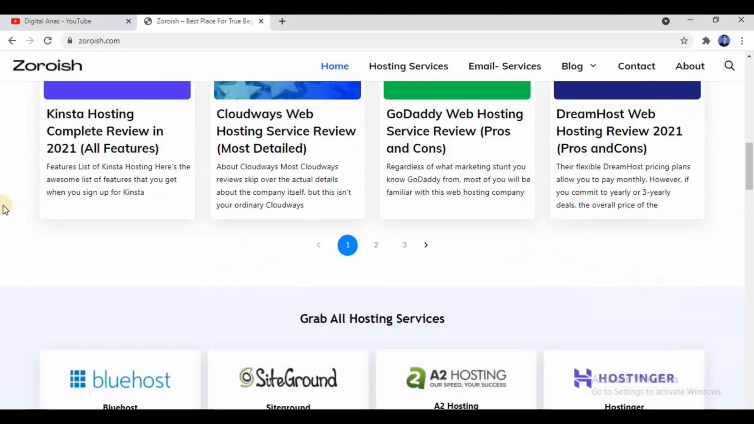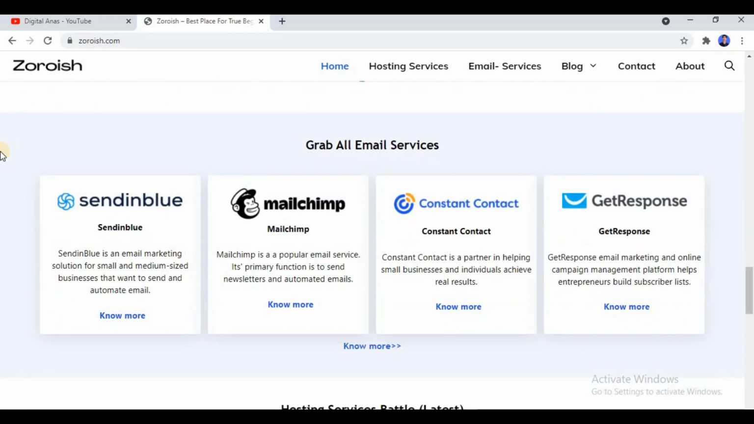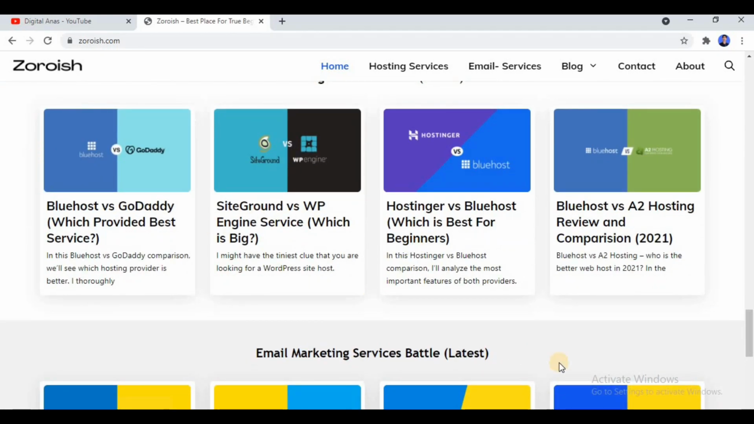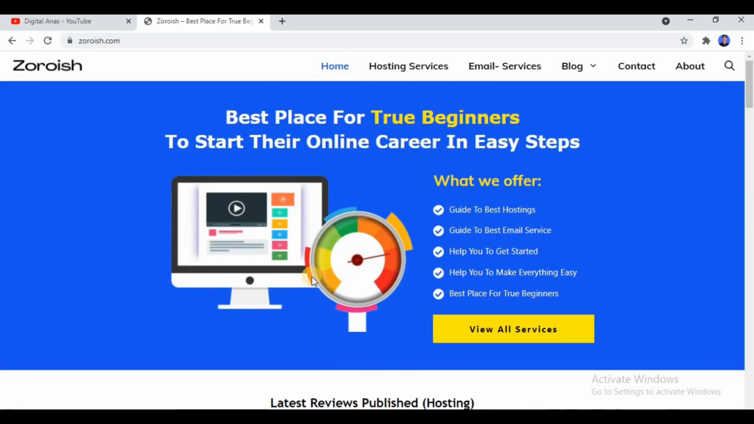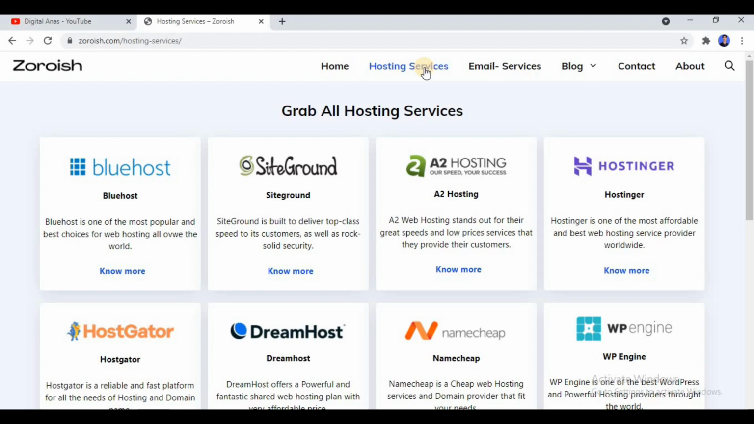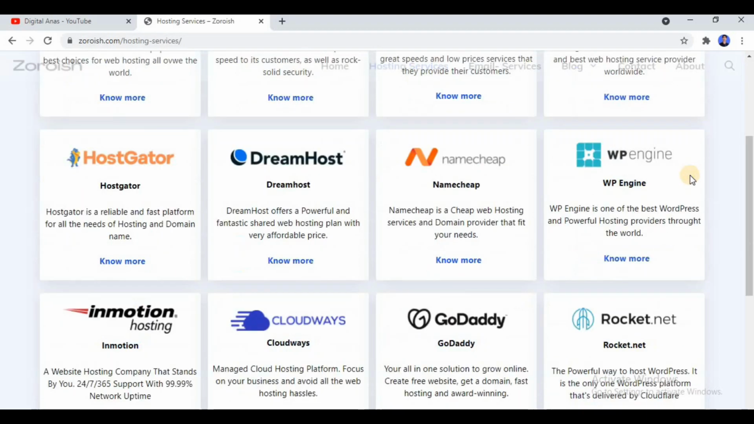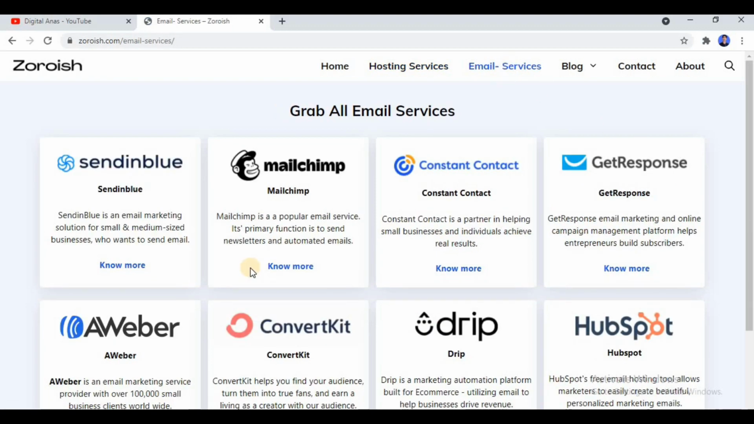Alright, so as you can see over here, hosting services and some email marketing blogs, and here also some email marketing services, and here some more blogs regarding comparison. Okay. So let me tell you that it is a website comparing hosting plans and hosting services or email marketing services. As you can see over here, it is divided in two parts: hosting services and email services. These are all hosting services. Basically, it is not the blog page. It is a page which I have designed using the Thrive WP plugin. And as you can see in the email services, I have designed this.